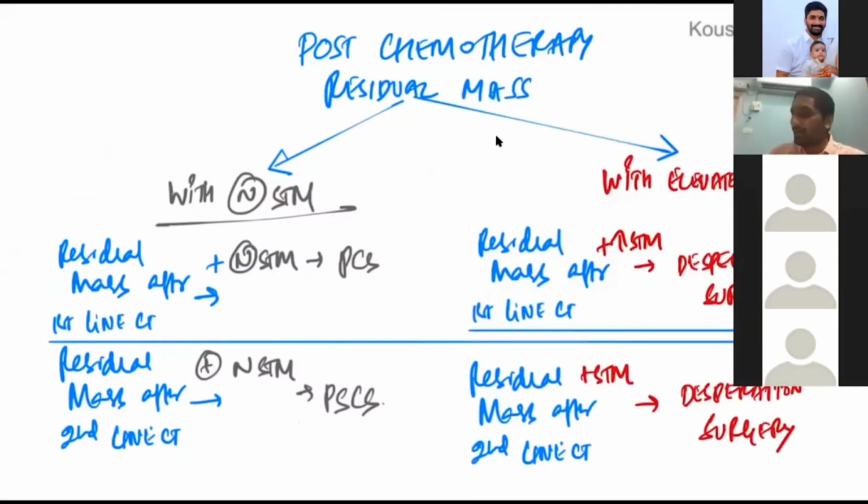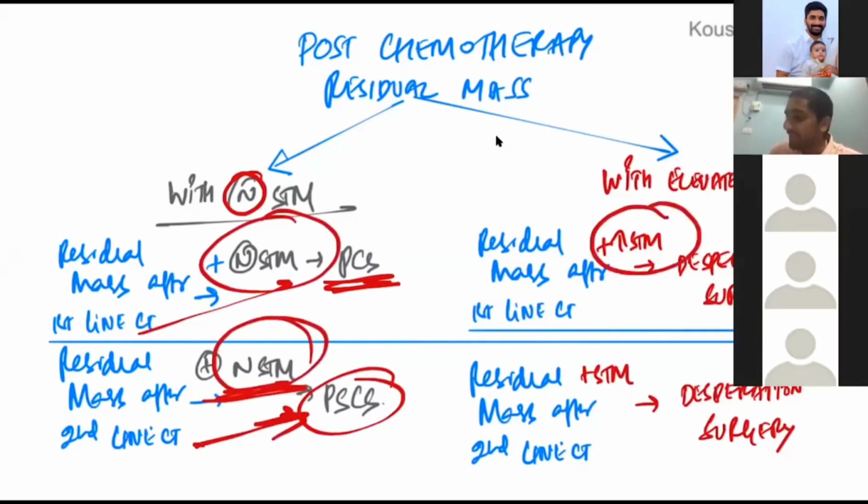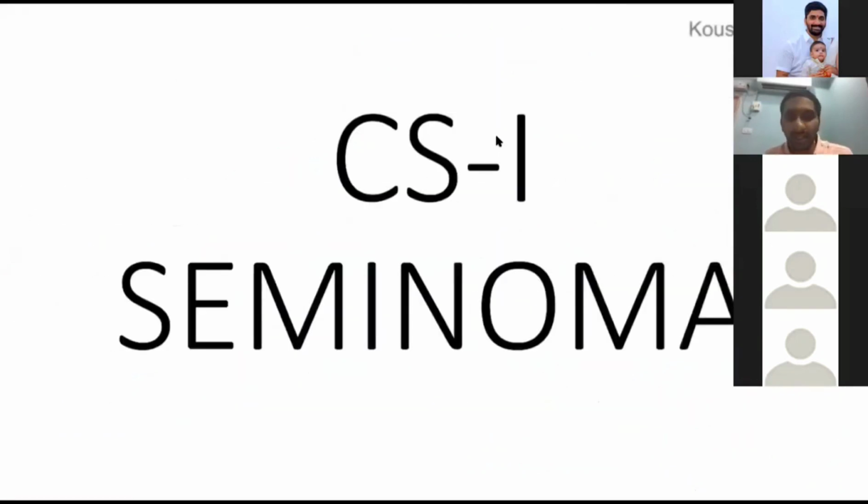To recap, a residual mass with normal serum tumor markers is called post-chemotherapy surgery after first-line chemotherapy, or post-salvage chemotherapy surgery after second-line chemotherapy, because the markers are normal. If the markers are elevated, you call it desperation surgery, even if it was after first-line or second-line chemotherapy. Okay, now we are done with NSGCT. We will go to seminoma.